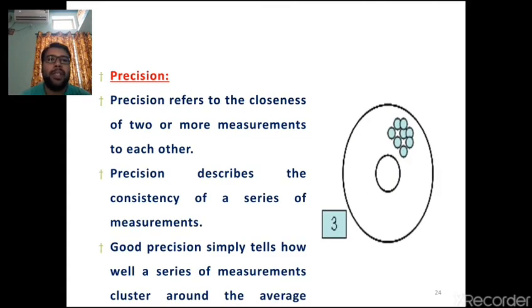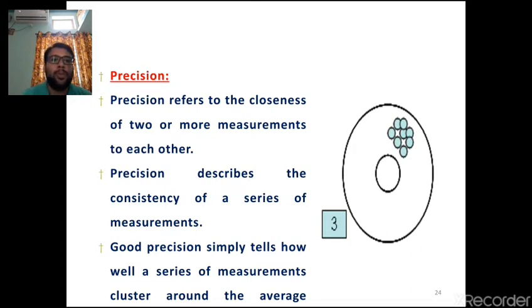And precision is nothing but the closeness of two or more measurements to each other. That means if you measure a quantity one time, a second time, a third time, whatever outputs you get are closely associated with each other. That is nothing but precision.